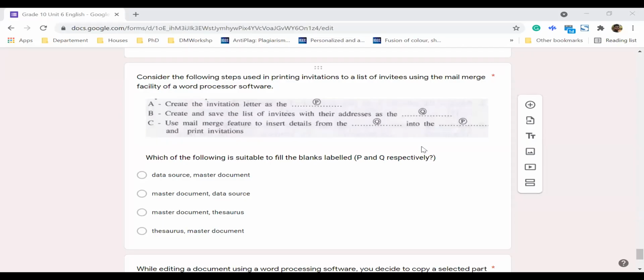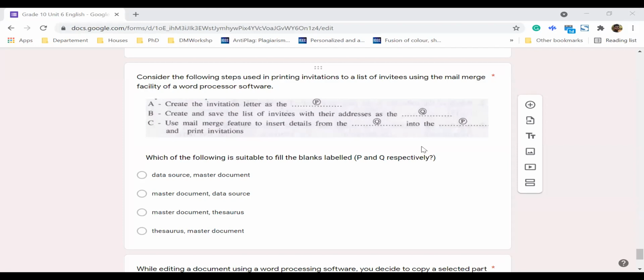So consider the following steps in printing an invitation to a list of invitees using the mail merge facility in word processing software. First we create the letter, and this is known as the master document, right? Remember the term, the master document.